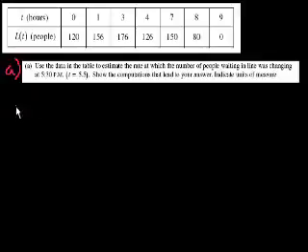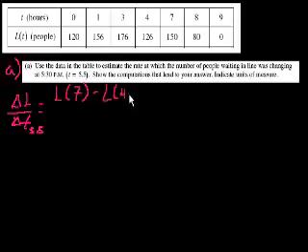So what's the slope? We could write average rate of change, or delta L over delta t at 5.5. You can write it however you think the exam graders would best like to see it. We could say at time 5.5, we could say approximately equals. But it's just going to be the slope between these two points. So it's L of 7 minus L of 4, all of that over 7 minus 4. Rise over run, or change in the value of the function divided by change in the independent variable.